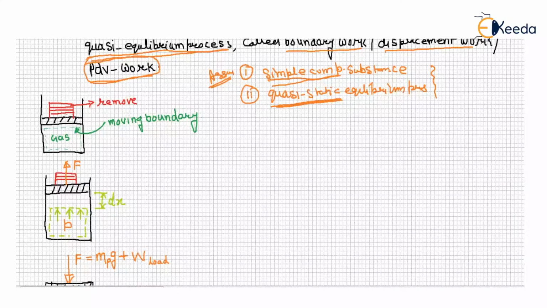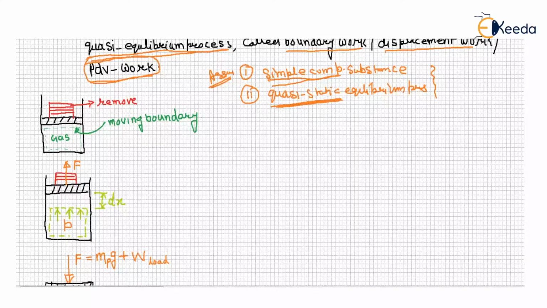The motivation of the slices is that we remove them one by one, then the piston will slowly move. Why? Because we are trying to make the process a quasi-static equilibrium process, right?